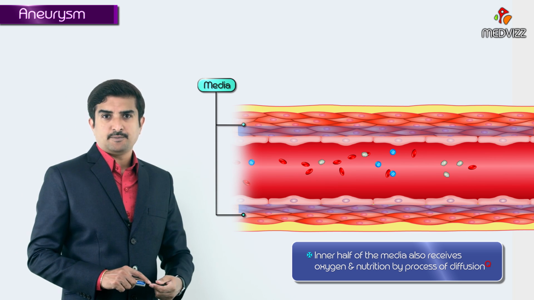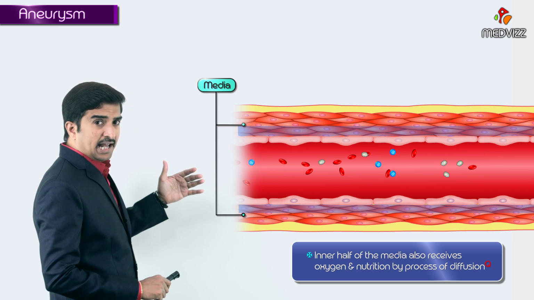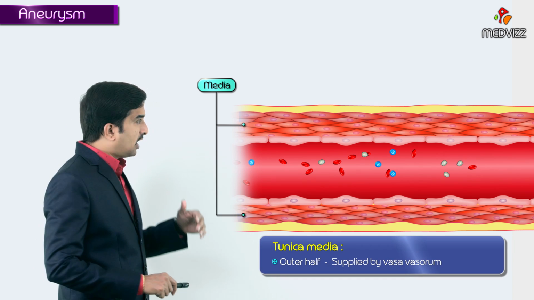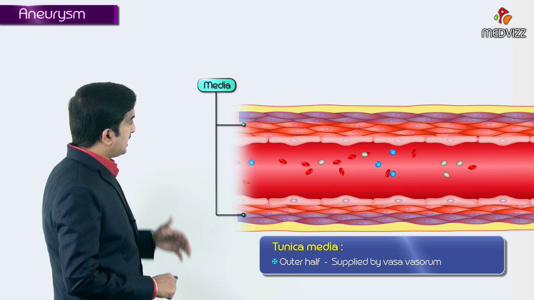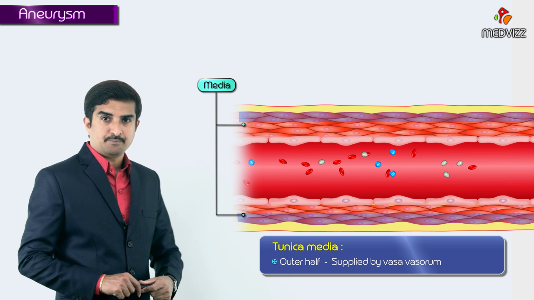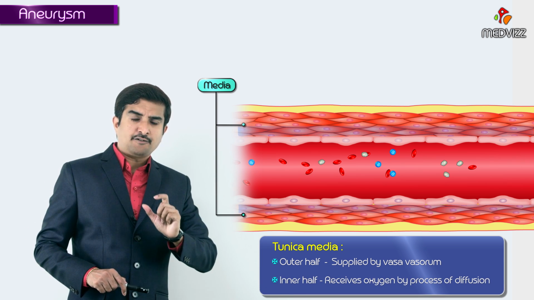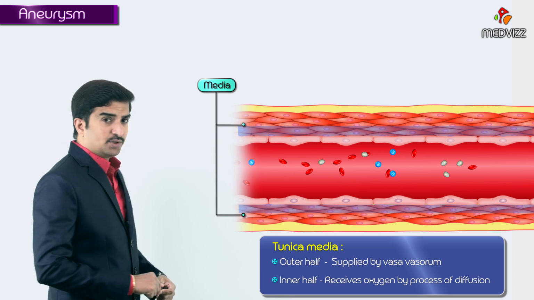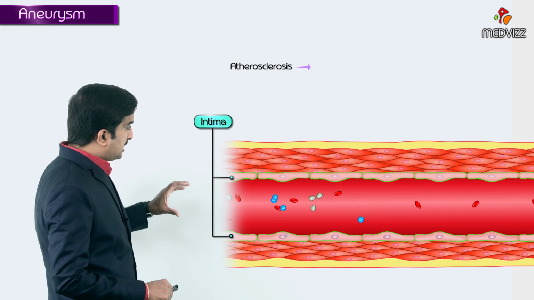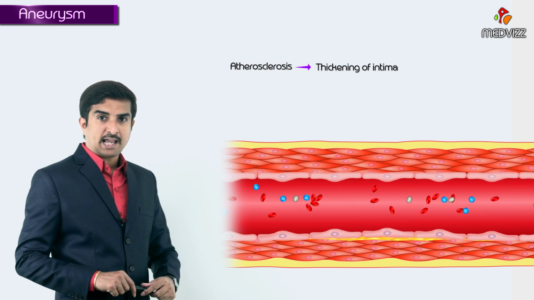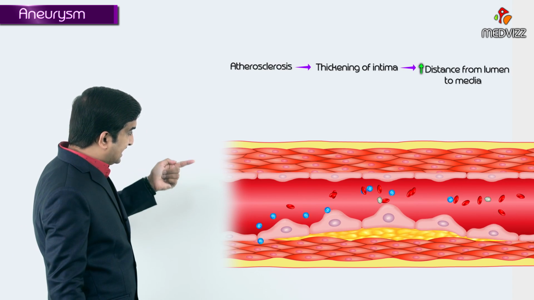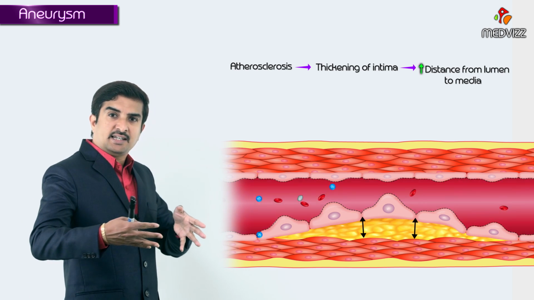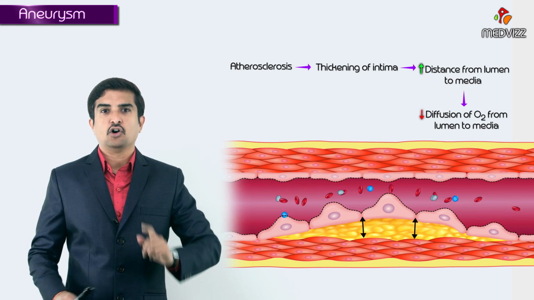So, outer half as well as inner half, you have to divide the media like this in general. Outer half is mainly supplied by the vasa vasorum, which also supplies the adventitia. But the majority of the inner half of the media receives its oxygen mainly by the process of diffusion. So, whenever the intima is thickened in atherosclerosis, there will be an increase in the distance between the blood as well as the media. Because the distance is increased, diffusion is always decreased.